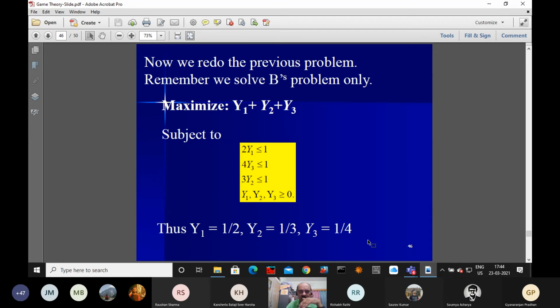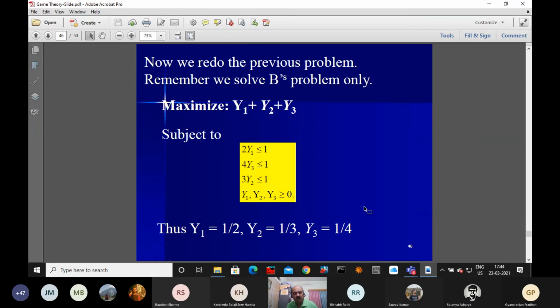Reciprocal. How much? 24 by 23, sorry, sir, so that is 24 by 23. Right? The reciprocal is 24 by 23.